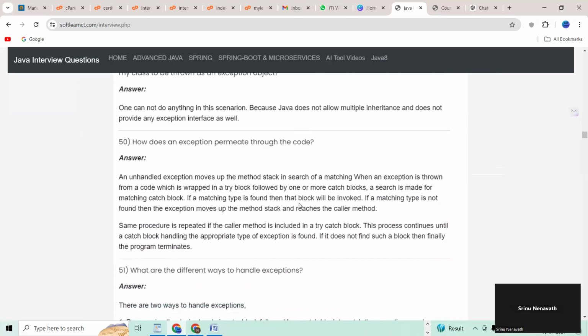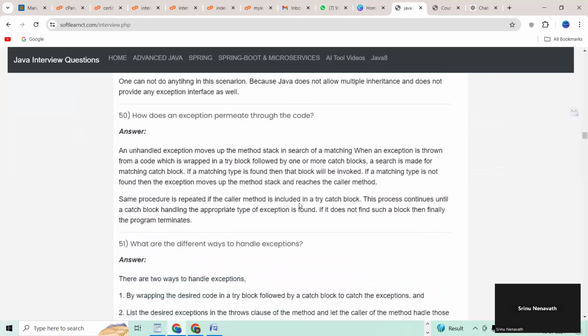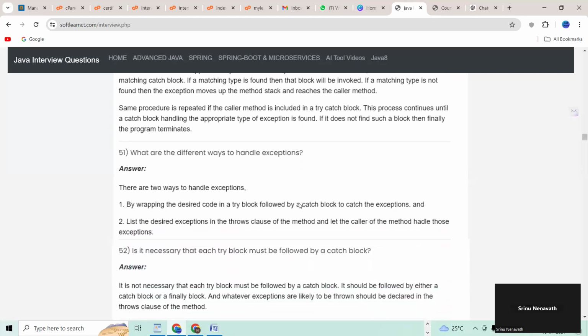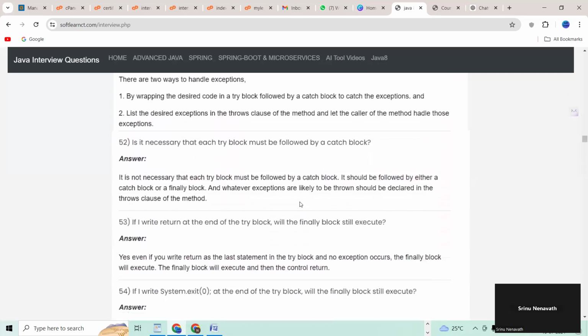50 question number. How does an exception propagate through the code? 51. What are the different ways to handle exception? 52.